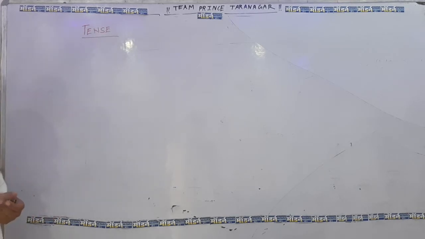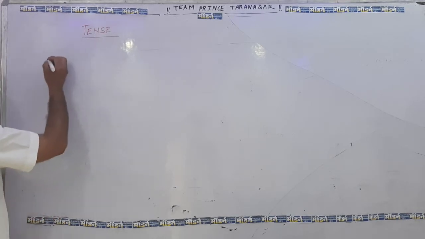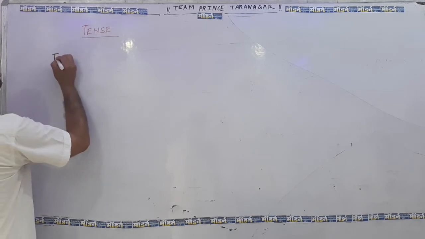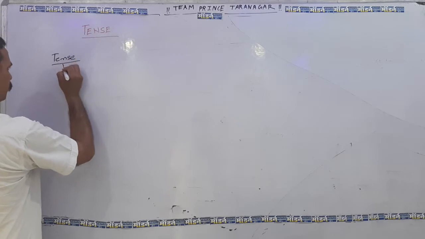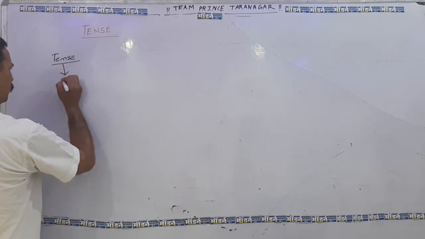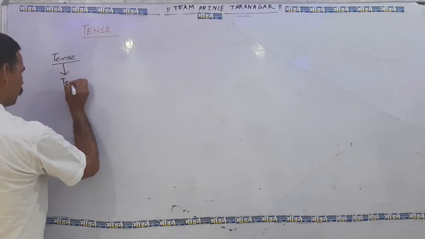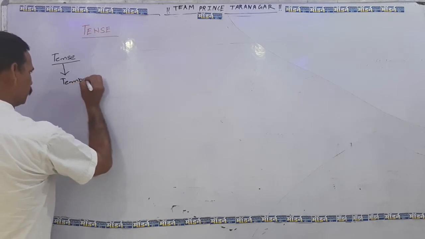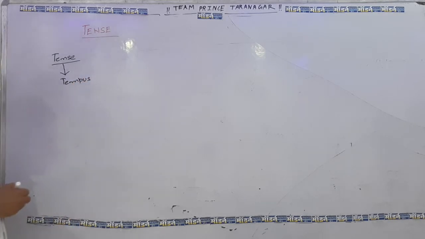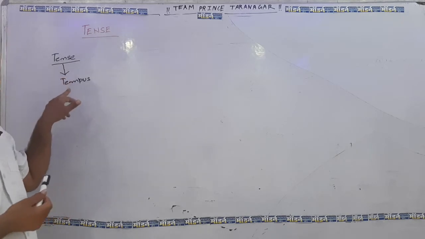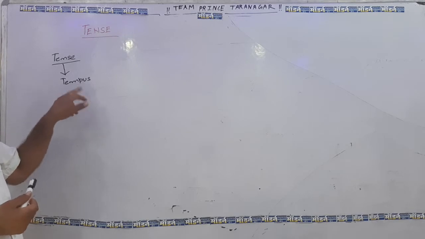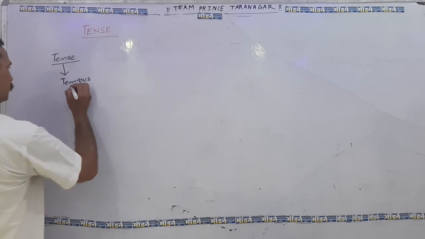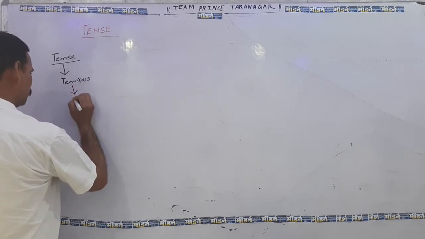When we define this word, tense has come from the Latin word tempus, and tempus means time.